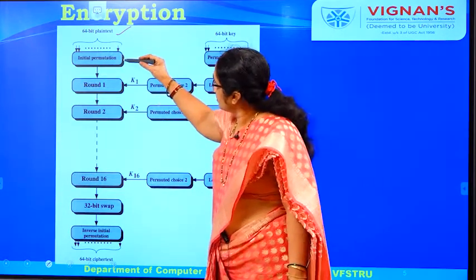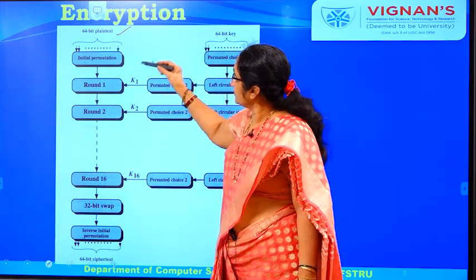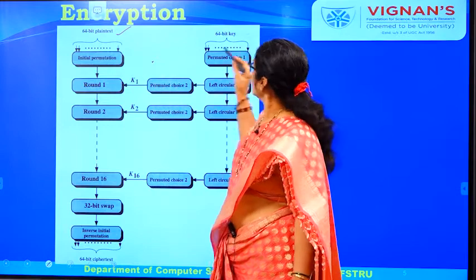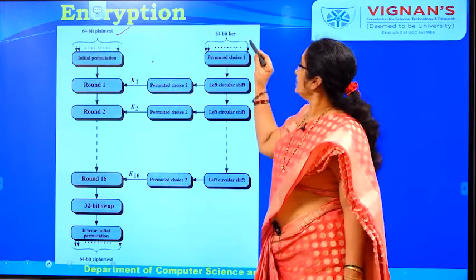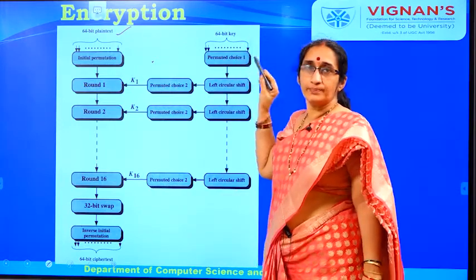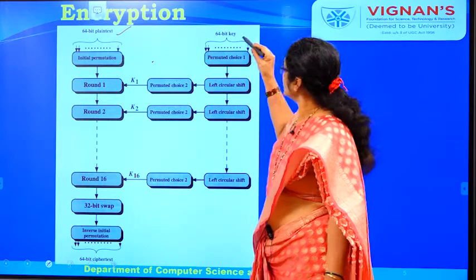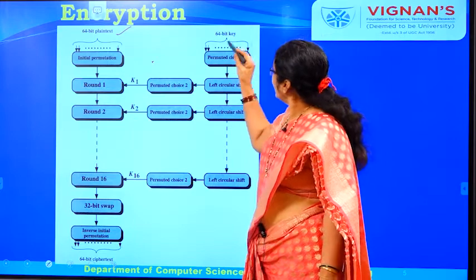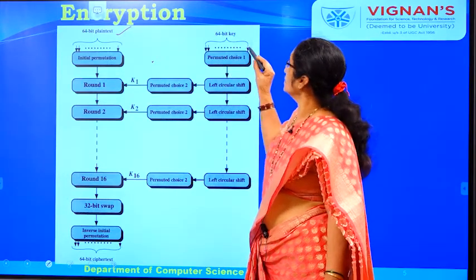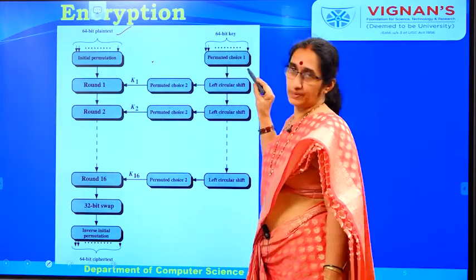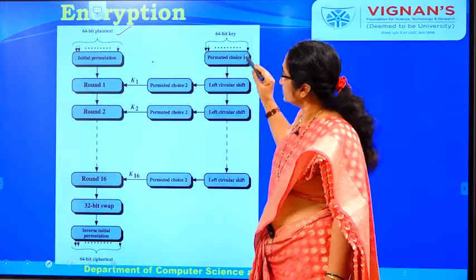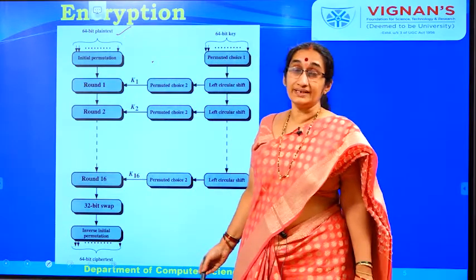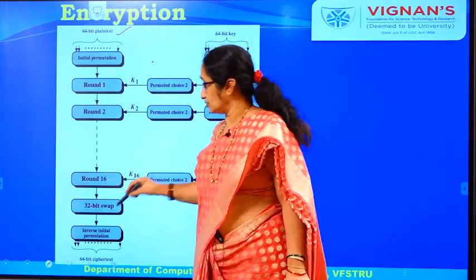After the initial permutation, we go to the rounds. At the same time we take a 64 bit key, but we use only 56 bits of the 64 bit key, and that key is also permuted. DES uses 16 rounds.